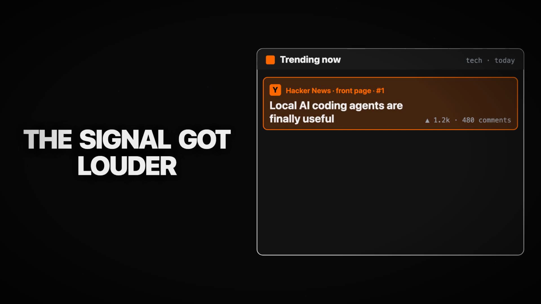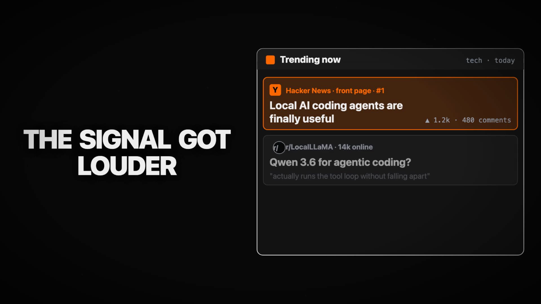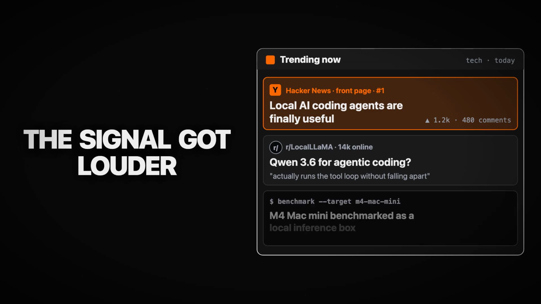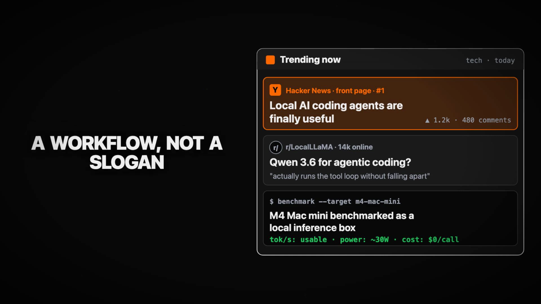Hacker News pushed local AI to the top. Local LLM is arguing about Qwen 3.6 for agentic coding, and devs are testing M4 machines like tiny inference boxes. Translation: local is no longer just a privacy slogan. It is becoming a workflow option.